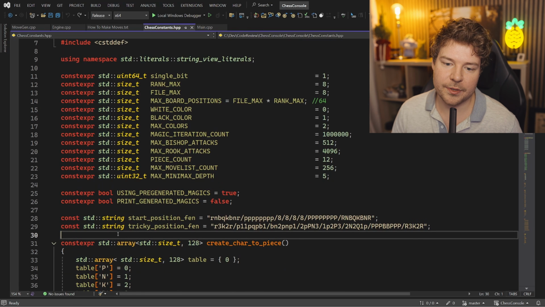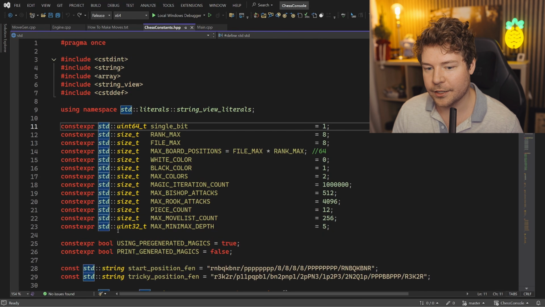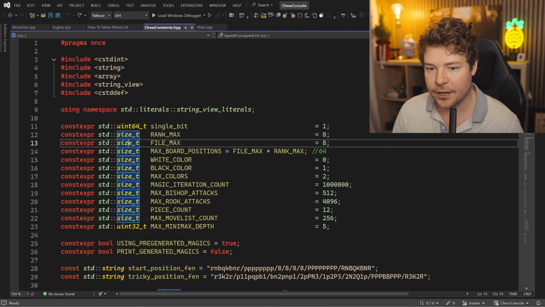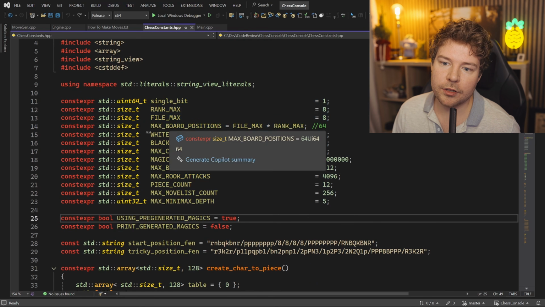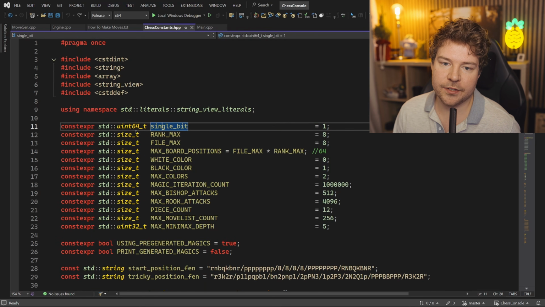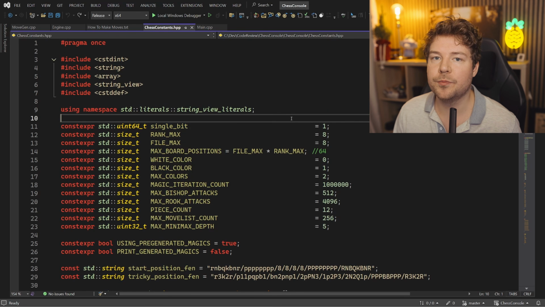Not obviously from string because you need it for string, but I would drop STD from these types like size_t and uint64_t. I think it's pretty much safe to assume they are in fact implemented everywhere. Other than that, I don't like the fact that these things are just floating around in global space. I think they should be in a namespace.